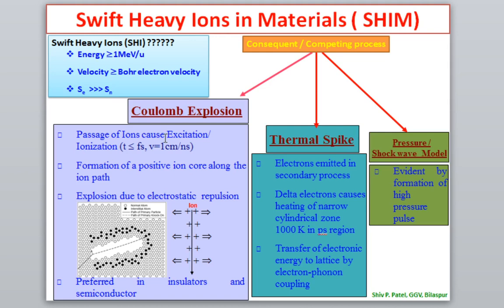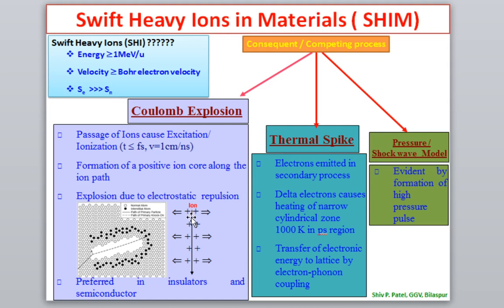Or if the energy deposited by the ion to the electron is greater than the binding energy of that electron in that particular atom, then the electron may leave that atom. If the electron leaves the target atom, ionization of the atom takes place within the target material. So here I have shown, let us say there was a material and the ion was passing through the target. Then excitation and ionization both will take place.